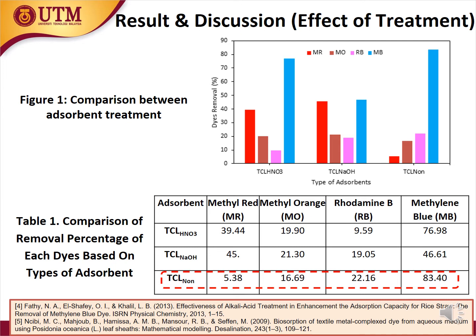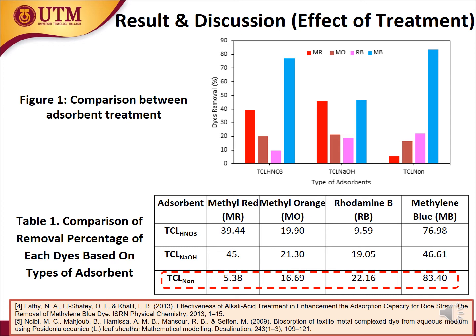The acid-treated adsorbent, TCL-HNO3, prefers to adsorb anionic dye or negatively charged dye, which are MR and MO, because the simulated dye pH is lower than the point of zero charge. Since the surface is positively charged, it will prefer the adsorption of anionic species. The concept is like how magnets work. Different charges will attract each other. Point of zero charge is described as the pH at which the net charge of the adsorbent surface is equal to zero.